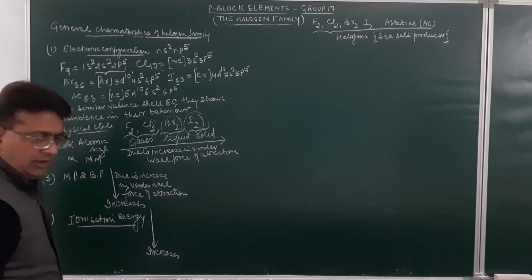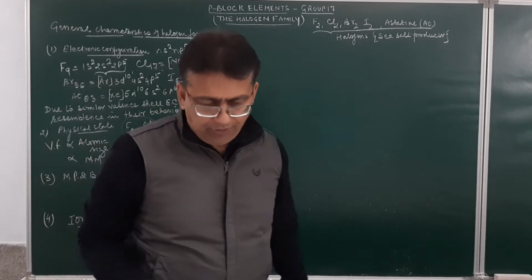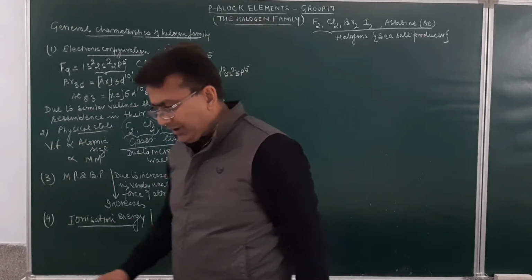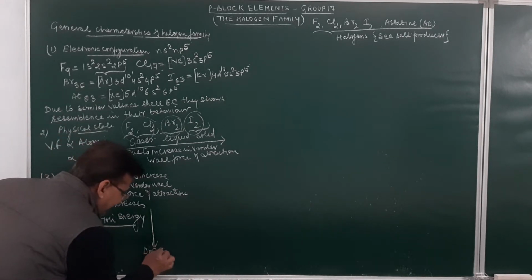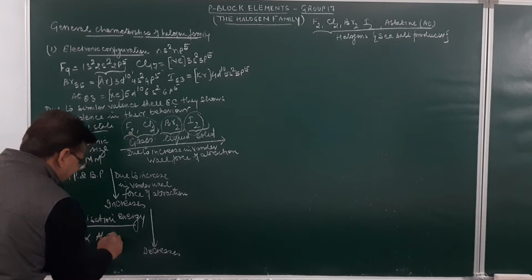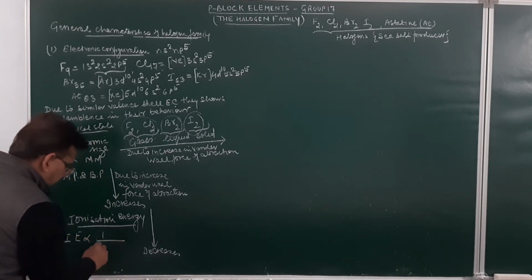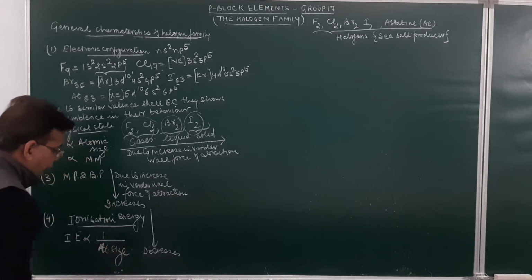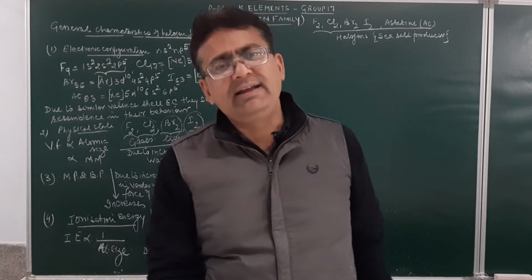So the ionization energy will decrease on moving down the group, because ionization energy is inversely proportional to atomic size. I mean to say, as the atomic size increases, the ionization energy value goes on decreasing.